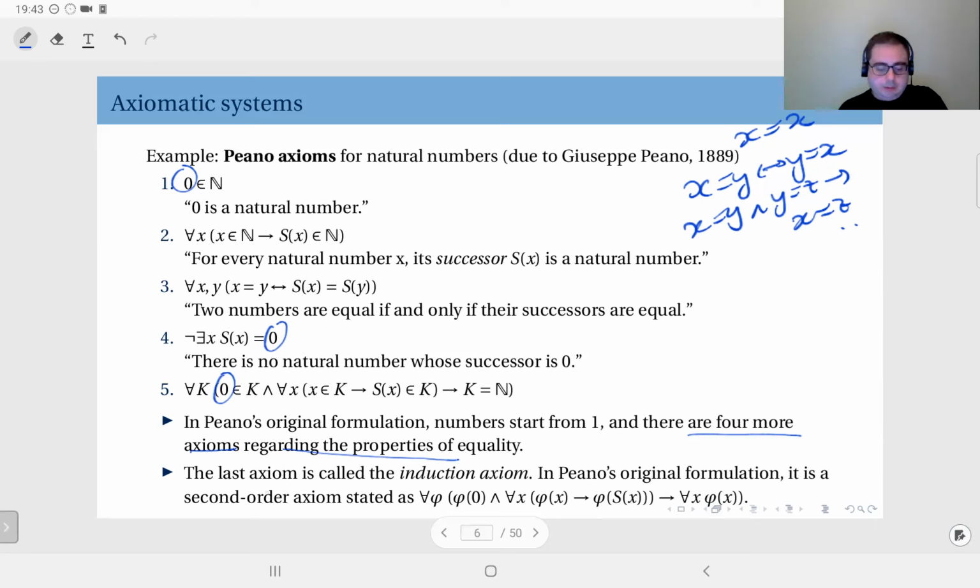And finally, the last axiom here, as I said, is the induction axiom.